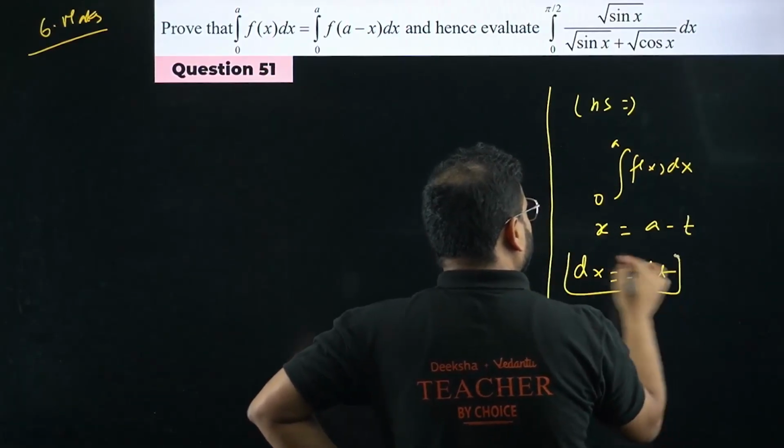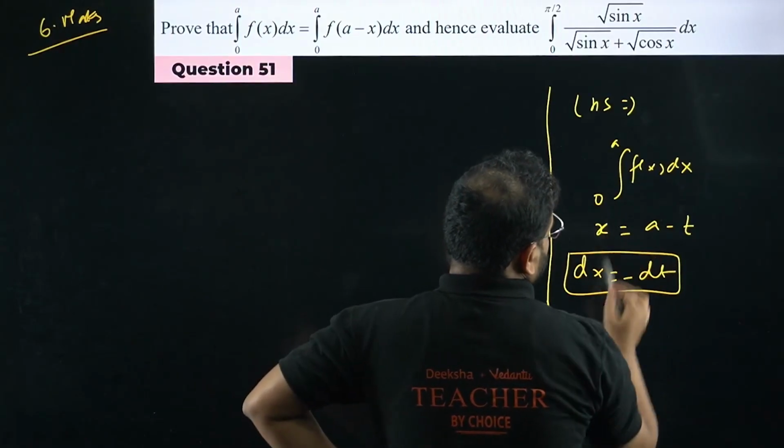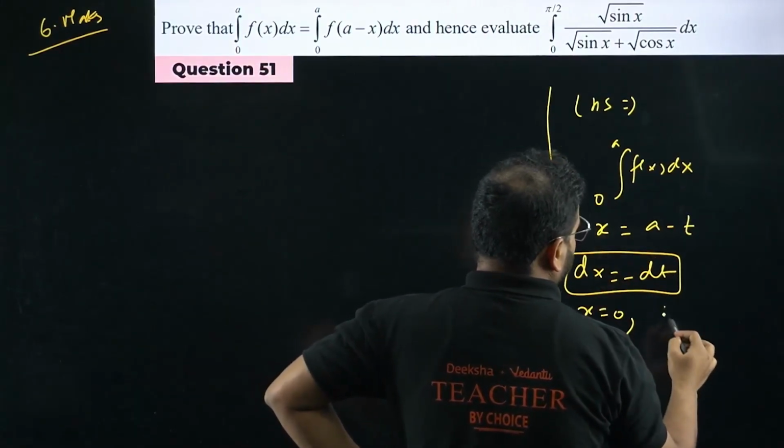Derivative is changed. Now the limit changes as well. When x is 0, what happens to t? Please check.